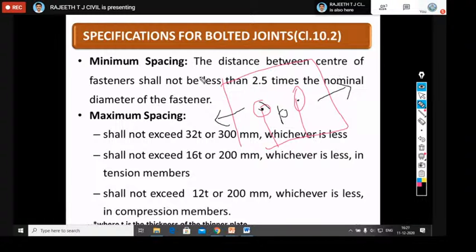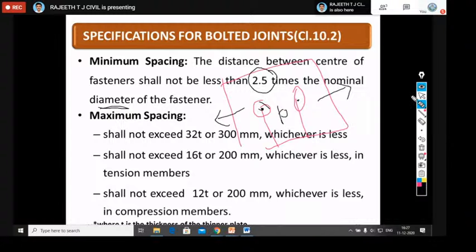The distance between centers of fasteners, that is bolts, shall not be less than 2.5 times the nominal diameter of the fastener. Assume you're connecting with 20 mm diameter bolts. What is the minimum pitch we are supposed to provide according to the code? Many times they ask this in IAS questions, so you should remember this value: 2.5 times the nominal diameter of the bolt. For 20 mm diameter bolts, it is 2.5 times 20. That much you should provide as a minimum pitch.